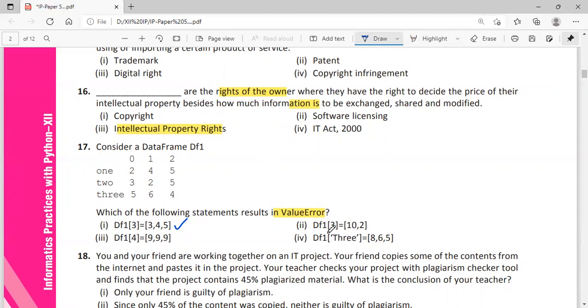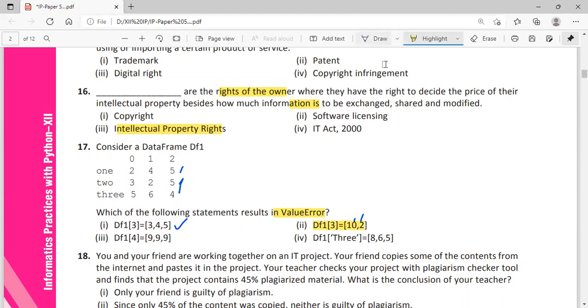If I am using DF1 of 3, 10, 2, you can see over here, how many rows am I having? I'm having 1, 2, and 3, isn't it 3 rows? But how many values are you passing? 1, 2. So this will result in a value error. That's a value mismatch. We will check the other options also.